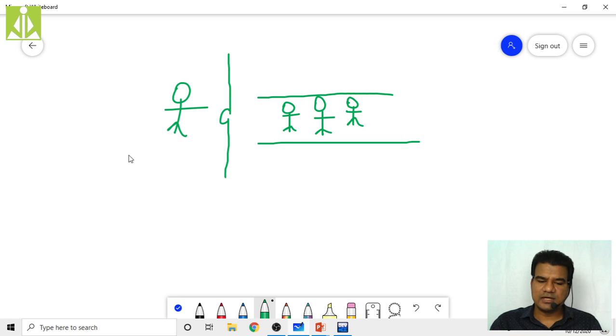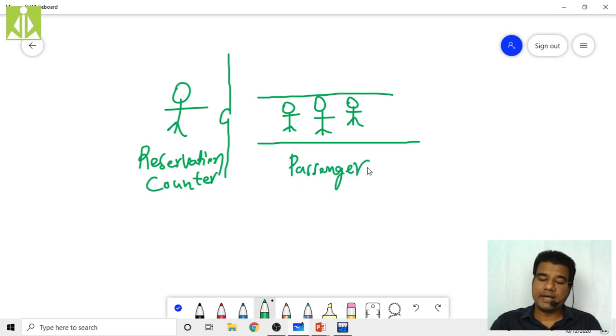This is the reservation counter, and this complete thing is your passenger queue.